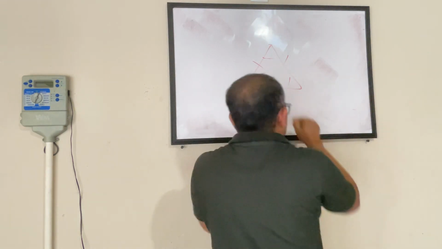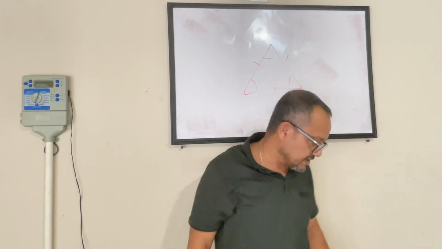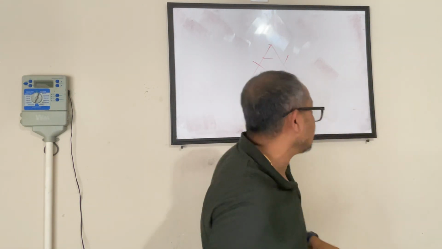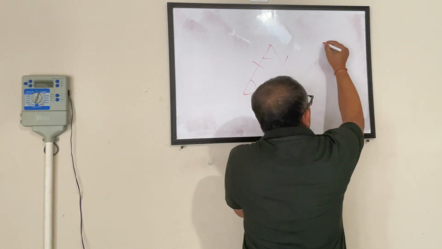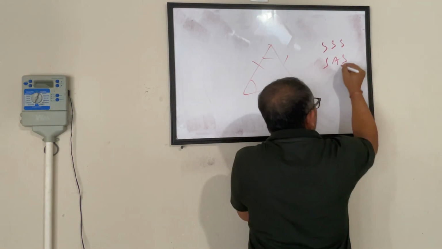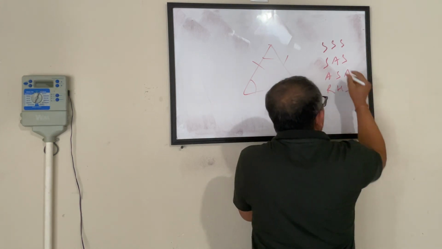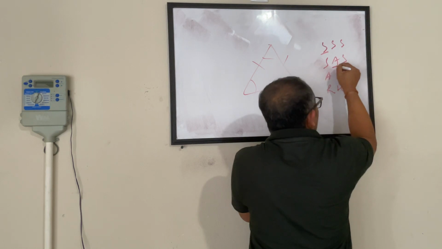Likewise, when you say 2 triangles are congruent, they literally overlap each other. Once you put 1 triangle on another triangle, you will see only 1. Their sides match, the angles match. And there are theorems around the congruence. They are called SSS, SAS, ASA, RHS. S stands for side, A stands for angle.